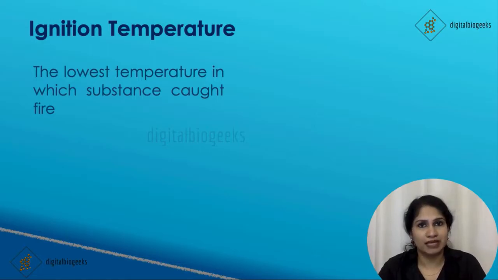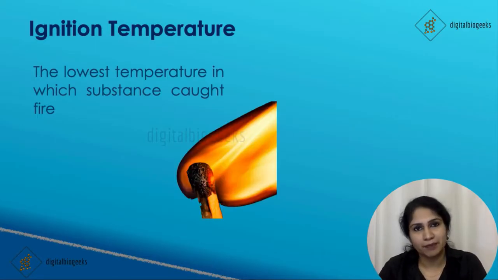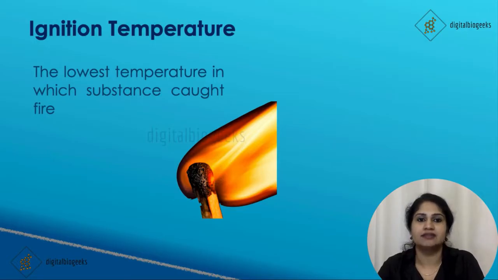But if we place a burning matchstick near it, that will provide some heat to the paper and it will cross the ignition temperature and catch fire. Like that, the rubbing of a matchstick, that friction will provide some heat and it will cross the ignition temperature and the matchstick catches fire.